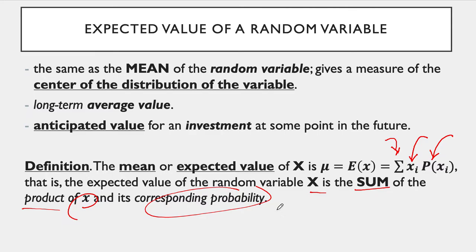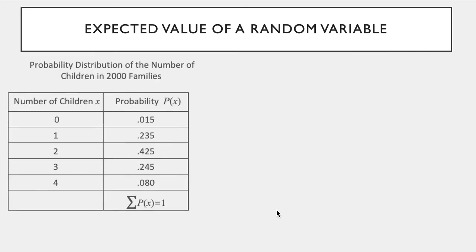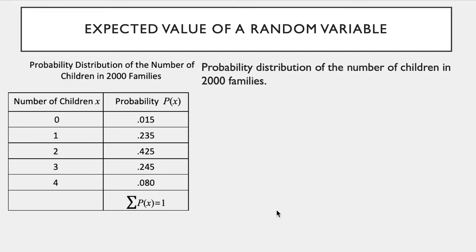Okay, so let's have this example here. Let's go back to our example of the 2,000 families. They were asked about the number of children they have. So let's try to find the expected number of children in this family. How do we do that? Again, our formula